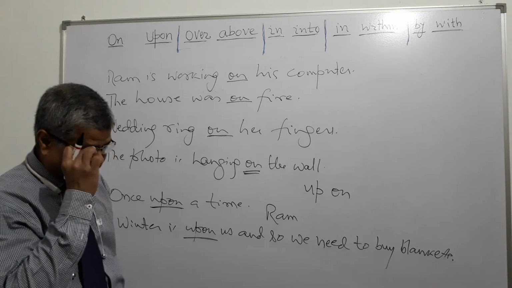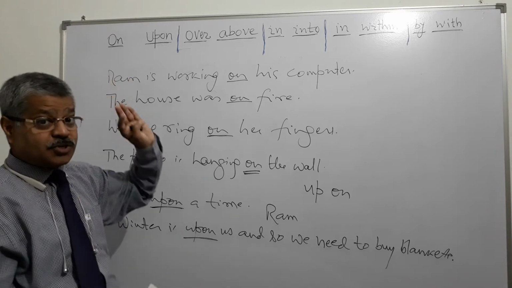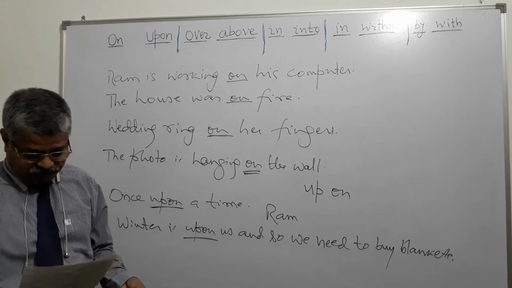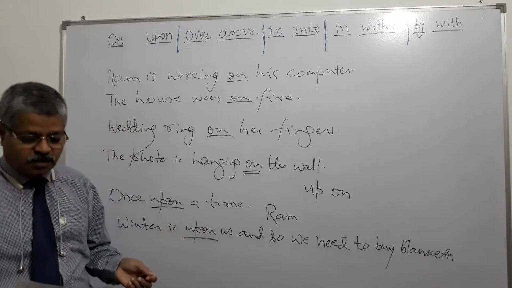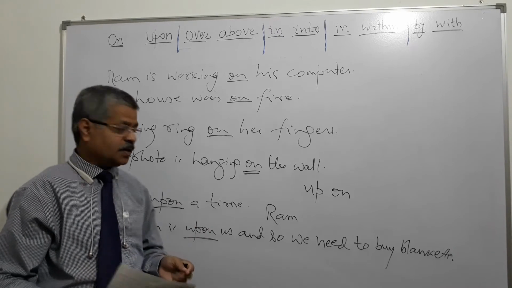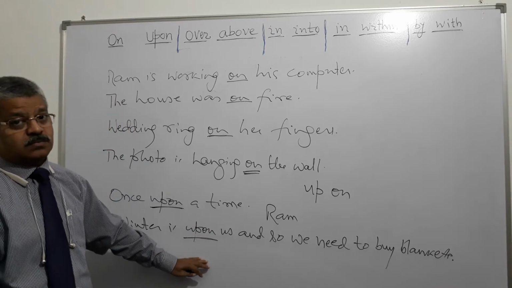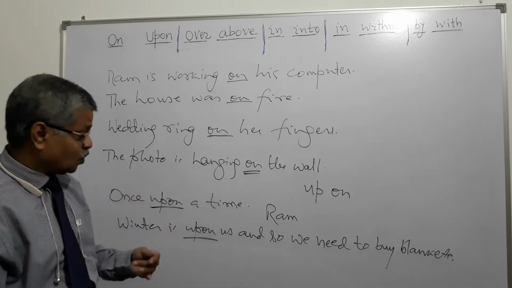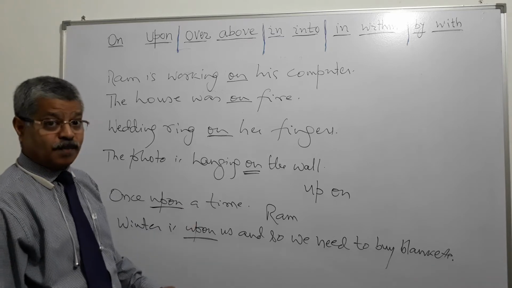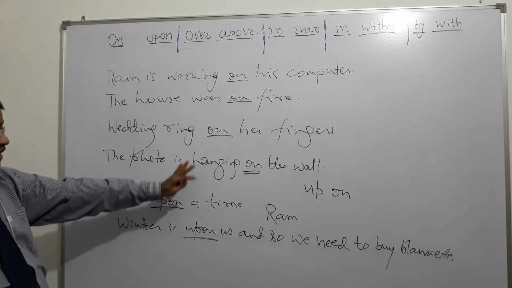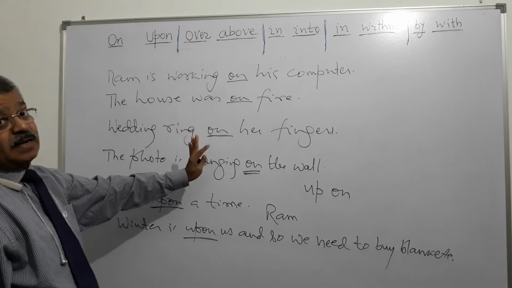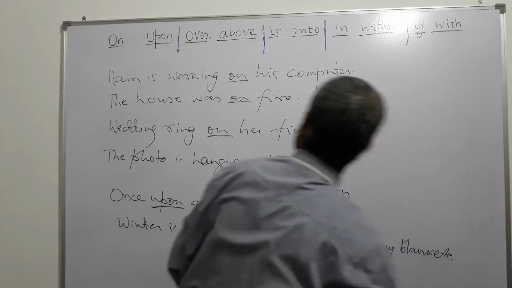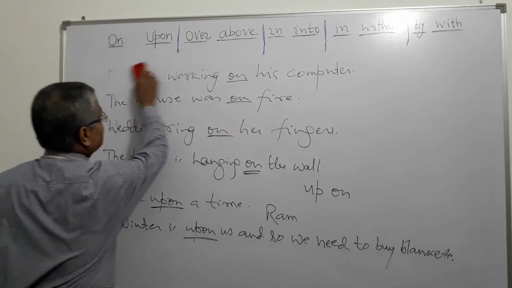Then when we have discussed that on and upon can be used interchangeably, but there is one important thing. If we are more formal or more sophisticated, then generally we use upon. When we are more formal in communication or more sophisticated, we use upon. But these are the clear-cut cases where only on fits in. These are the cases, right? So now we go ahead to over and above.